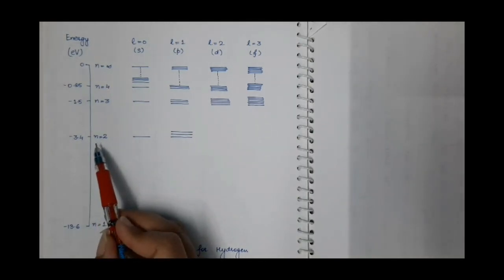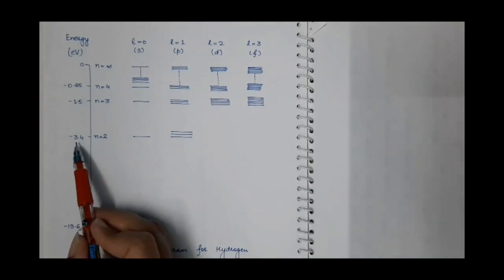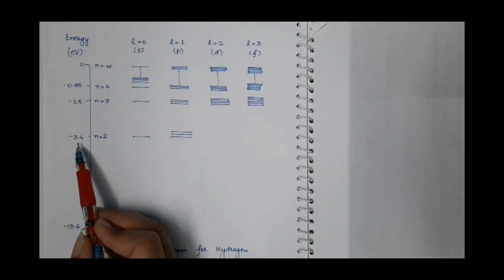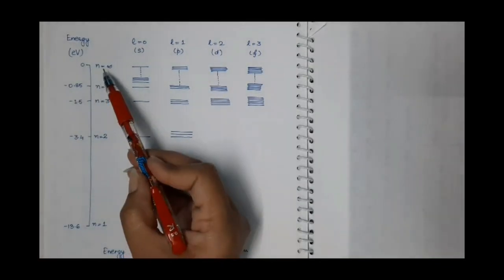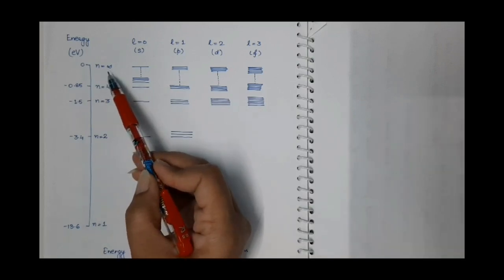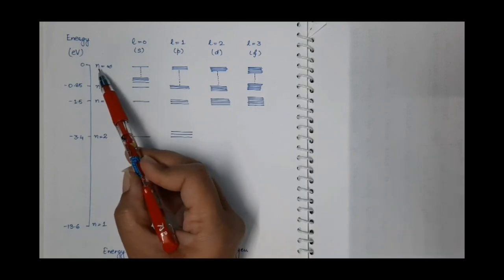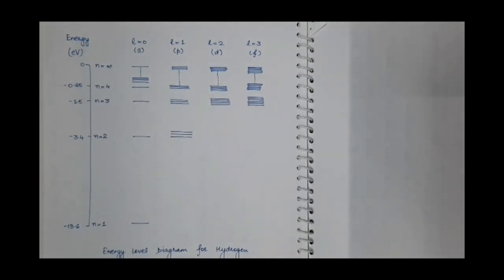Similarly, for the first excited state, n is equal to 2, so the energy is -13.6 divided by 2 square, which comes out to be -3.4 electron volt, and so on for the second and third excited states. For the most excited state, n will be infinite, so -13.6 divided by infinity will be 0.